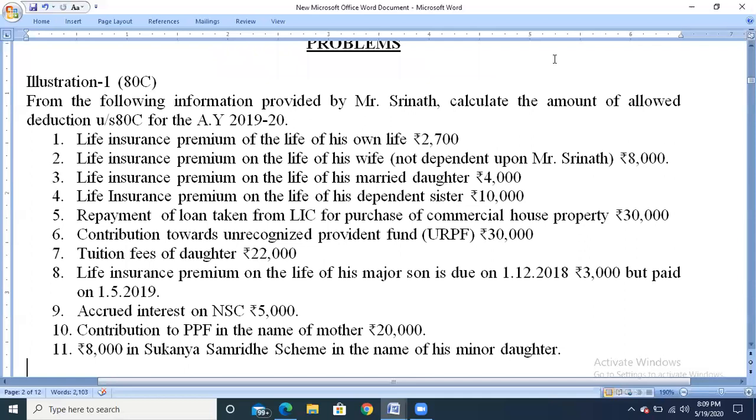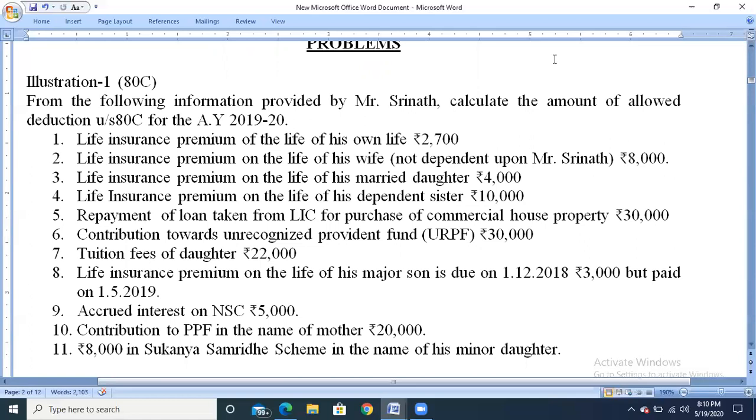So section 80C states that any assessee, if he contributes the amount or if he invests the amount in a specified asset, then such amount will be claimed as deduction under section 80C. So first one, life insurance premium on his own life, rupees 2,700.